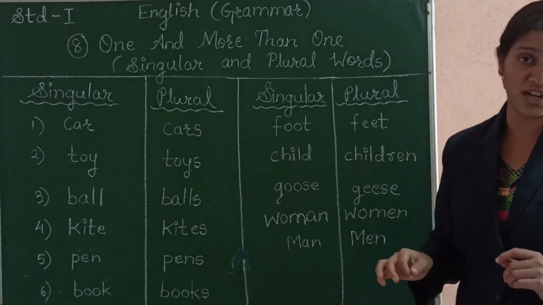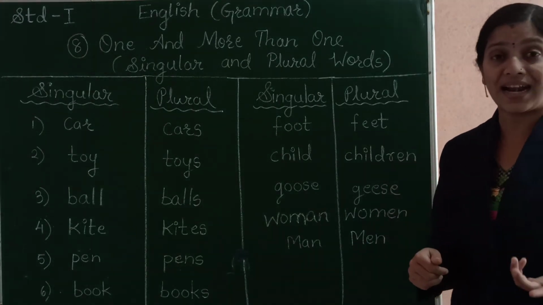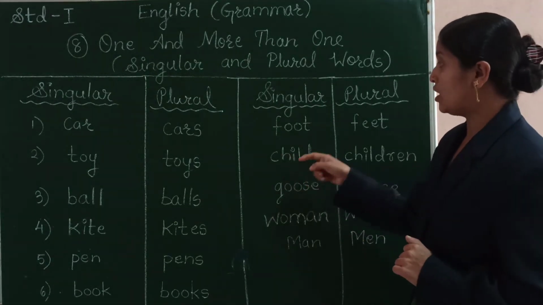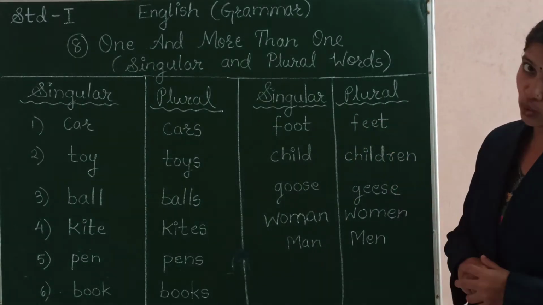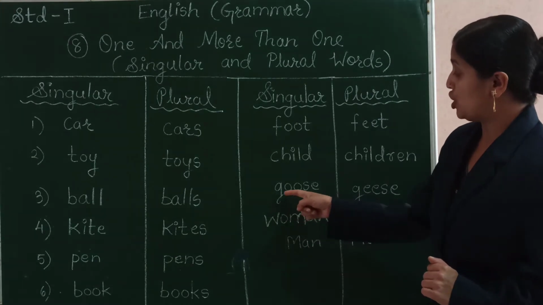C-H-I-L-D-R-E-N, children. So which are the letters added? R-E-N are the letters added to the word child to change it to the plural form. Similarly, you can see the next word, that is goose.